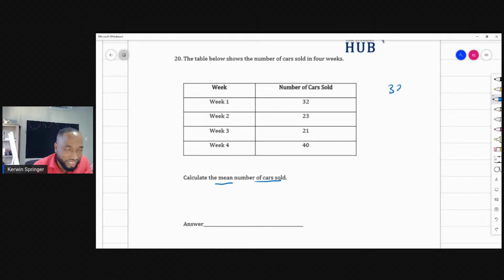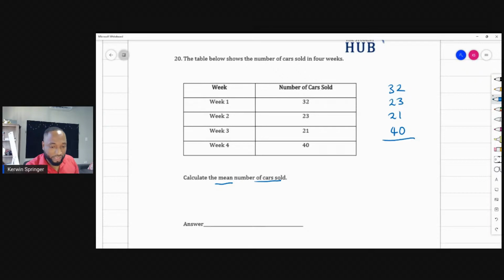Let me see if anybody gets the mean before I do. I think I've seen somebody say 29 already. How are you doing this so fast? Because this is a brand new paper. This is a paper that I created, and we and the students have created these papers based off the last 5 years of exams. So it's a really good paper for testing how good the student is.